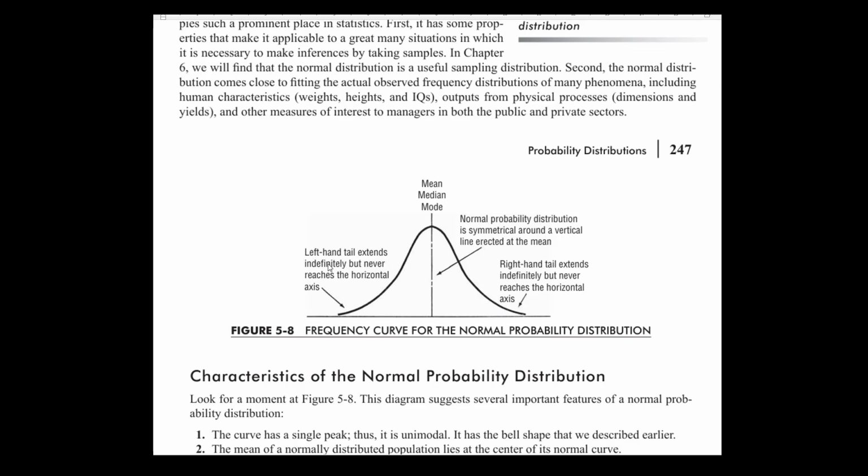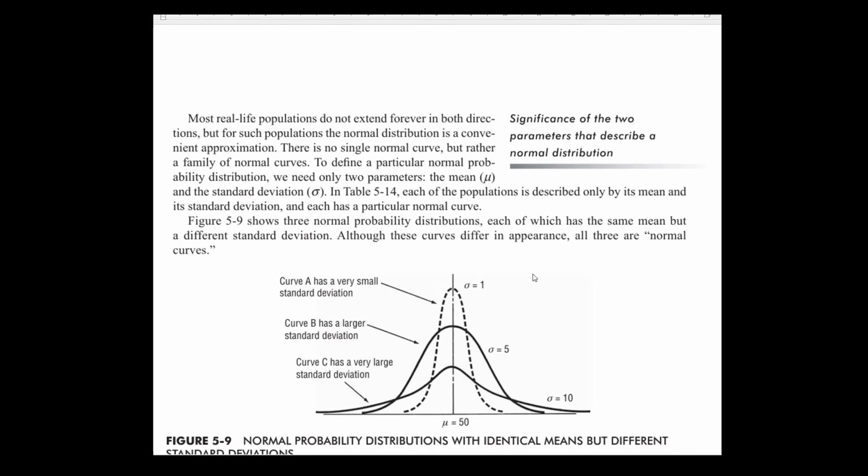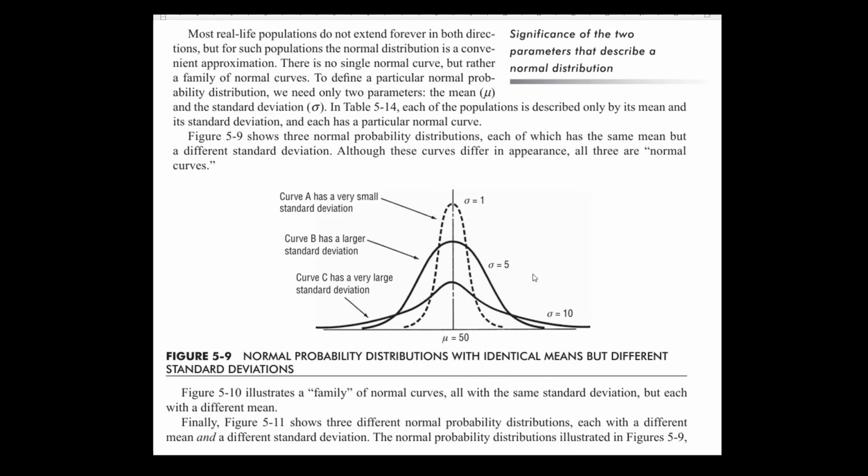In this distribution, the left-hand tail and the right-hand tail extend towards the x-axis but never reach it. You can read the characteristics of probability distributions, such as the single peak, for better understanding. Now when we talk of probability distributions, we can have different cases.